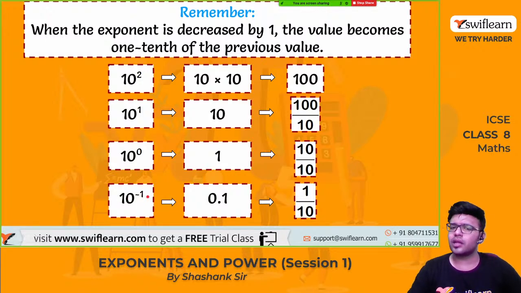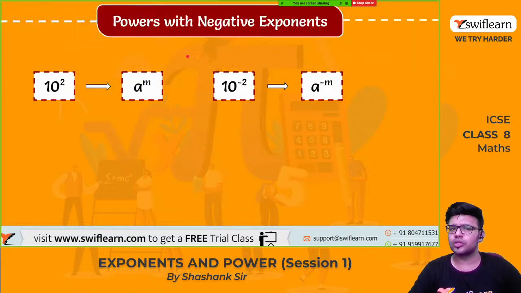So yes, 10 raised to minus 1 is nothing but 1 by 10, which is 0.1. So see here, what did we observe? If the power is reduced by 1, the previous value is reduced by 1/10. So this is what we observed. Yes. So powers with negative exponents.